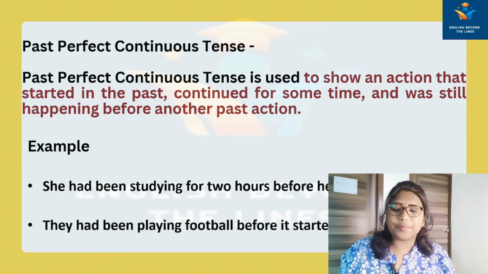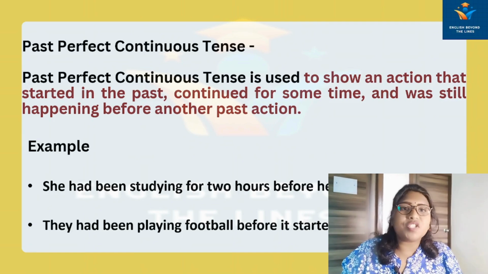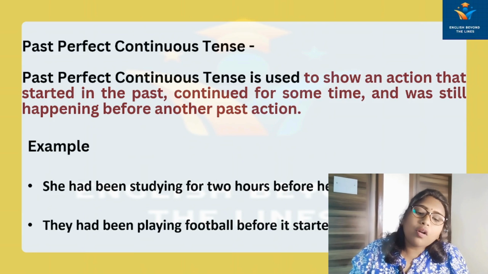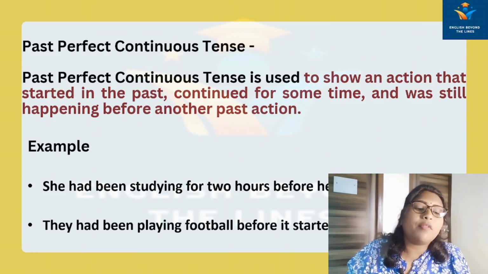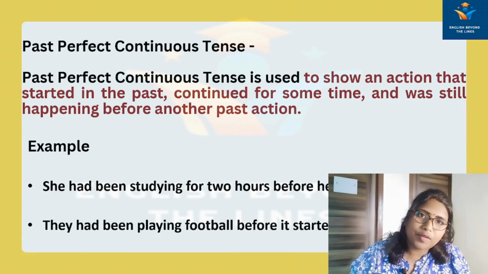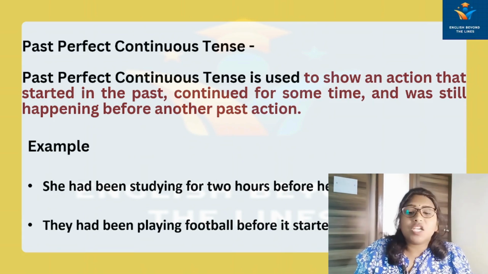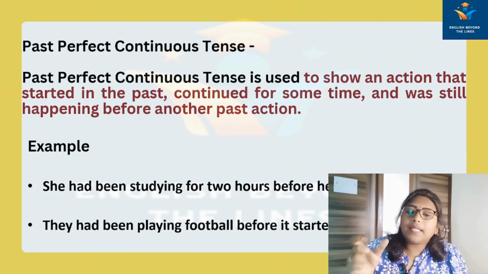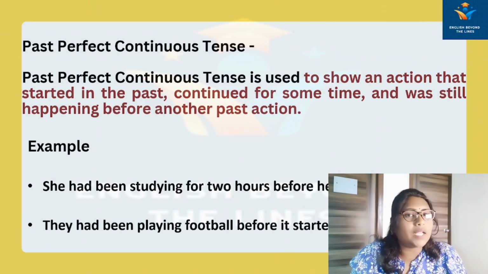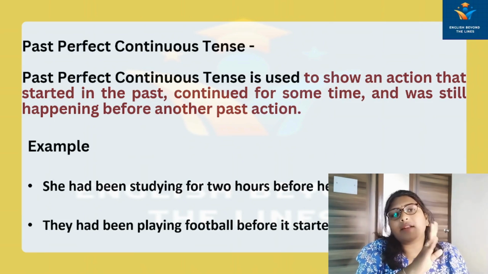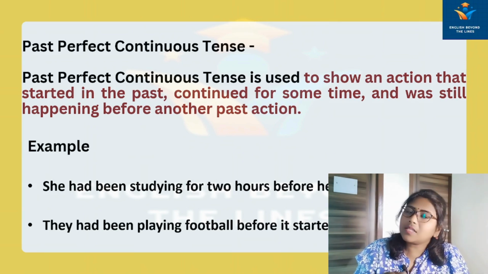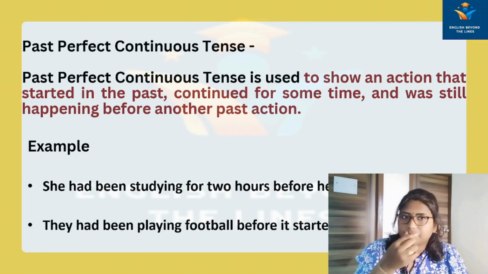The example we will use here is, she had been studying for 2 hours before her friend came. They had been playing football before it started raining. Means in the past it was continuing.